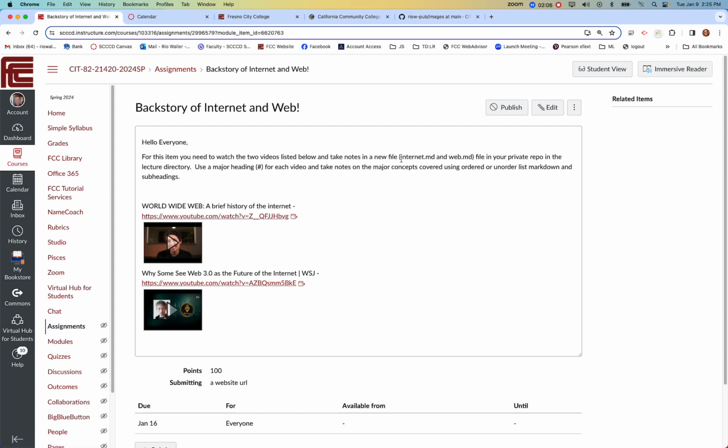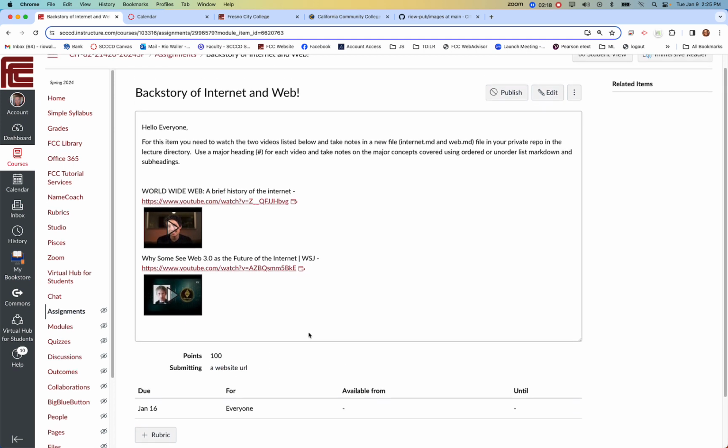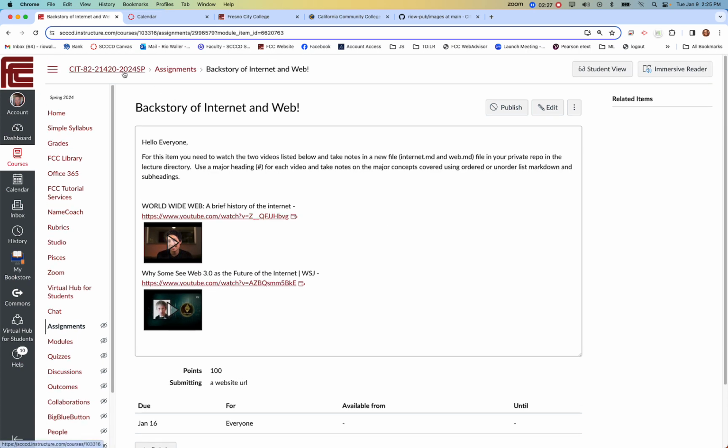So create 2 files, one for the first video and another one for the second, and then in your submission here, you can just give us a link to the GitHub repo for lectures, okay? You don't have to give me the specific file, because you'll have 2 files in that same lecture subdirectory. Okay, hope that helps.